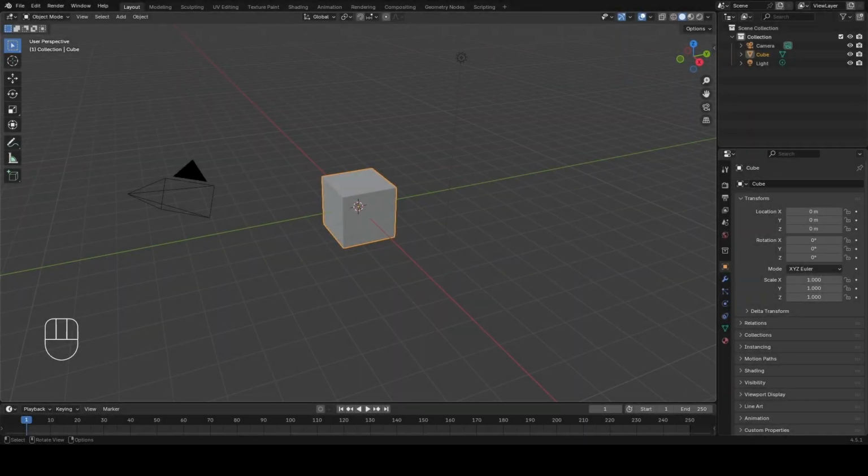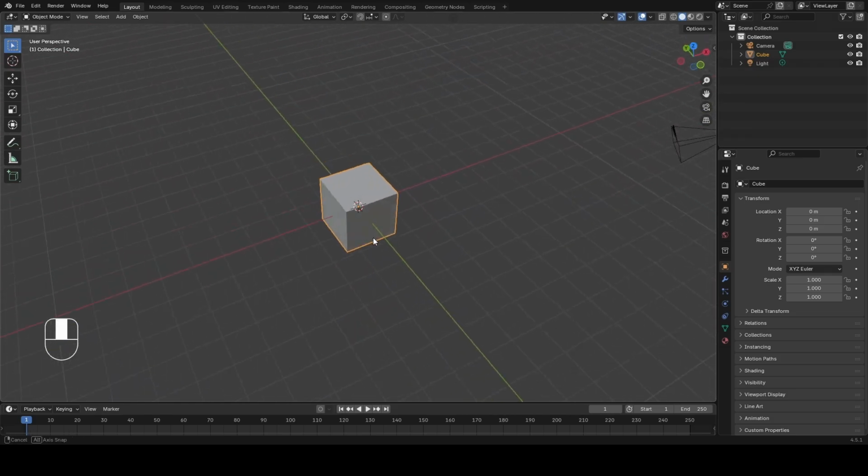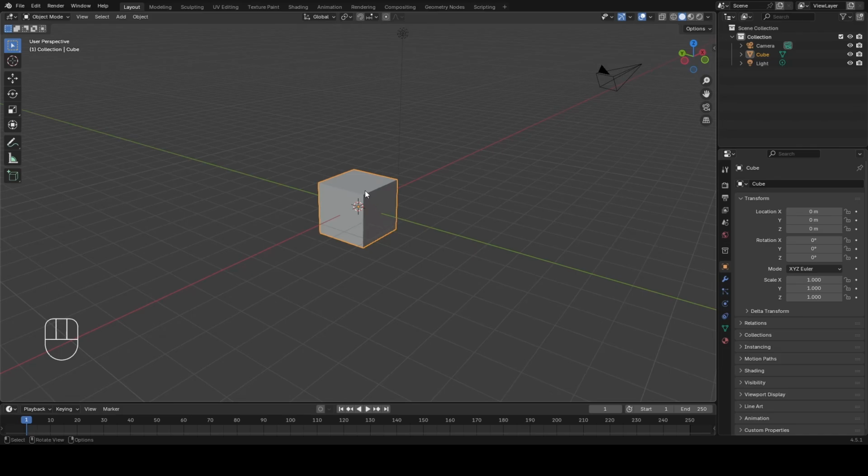Hey guys, there's an issue that isn't working correctly for me in Blender version 4.5.1. I'm not sure whether it's an actual bug or if I'm missing some settings, but I found a solution. First, let me show you the issue I'm talking about.